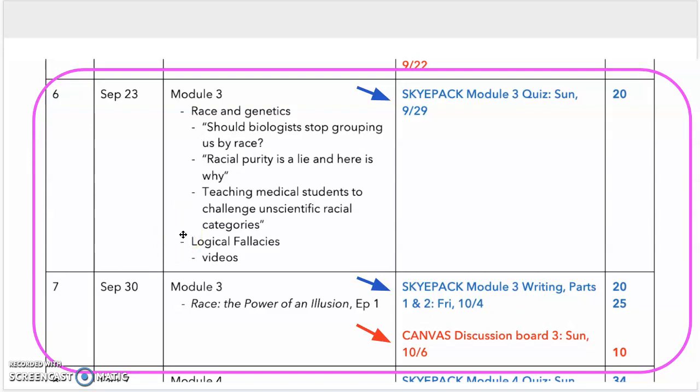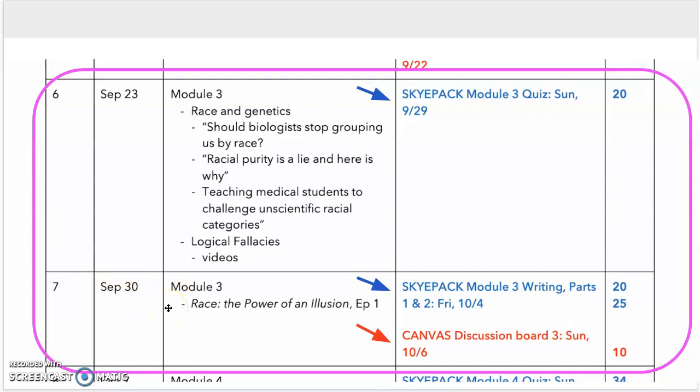And there are a few links in there that will give you a demonstration of what logical fallacies are. And these are pretty key points within the critical thinking field. So you should make sure that you do watch those videos and you do understand the concept of what logical fallacies are. And again, the quiz will then cover all those materials that are in this first part of the module.